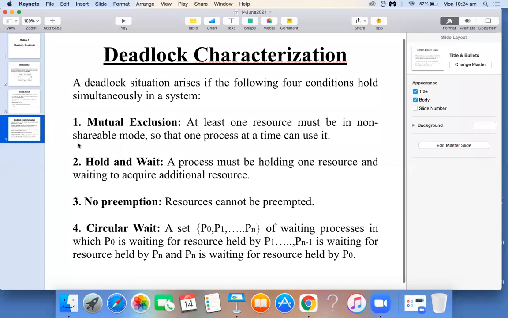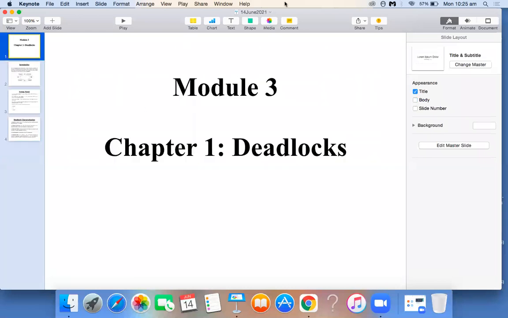Okay, is the slide visible to you? Okay, so in today's session, we will be learning the first chapter concepts on deadlock. So let us first understand what we mean by deadlock.